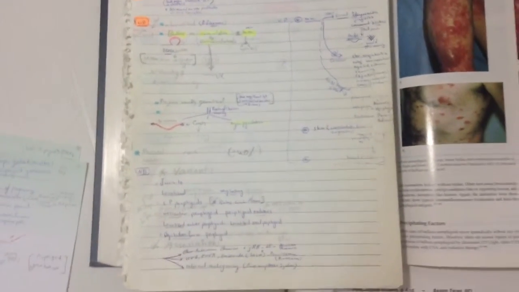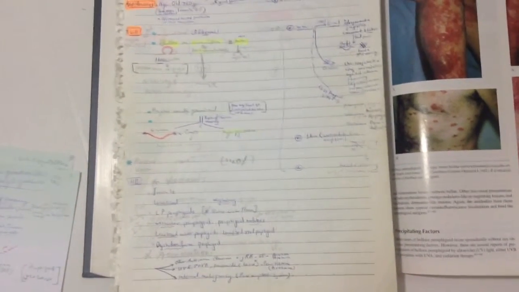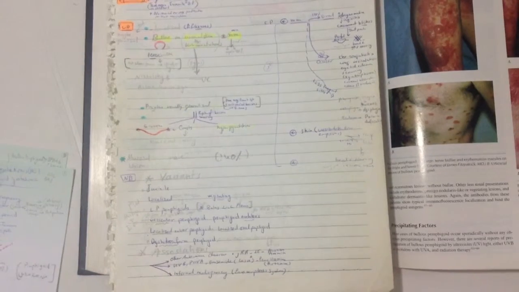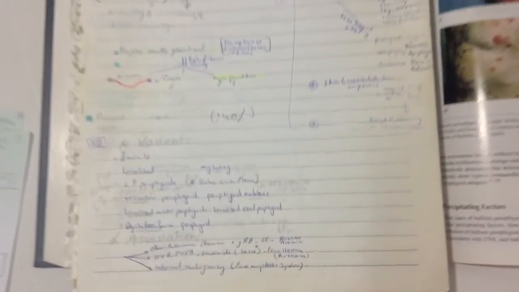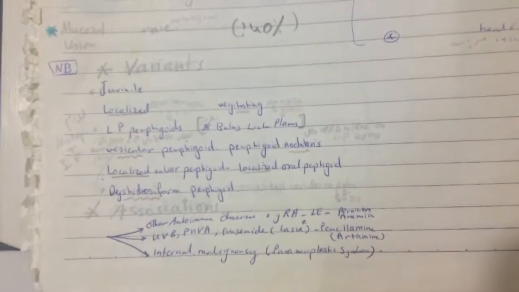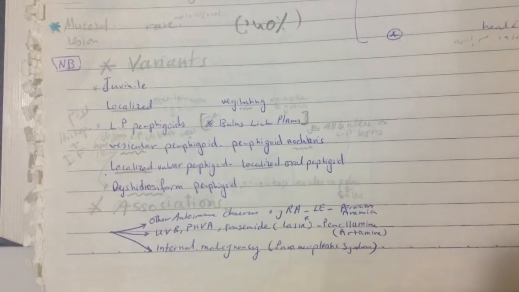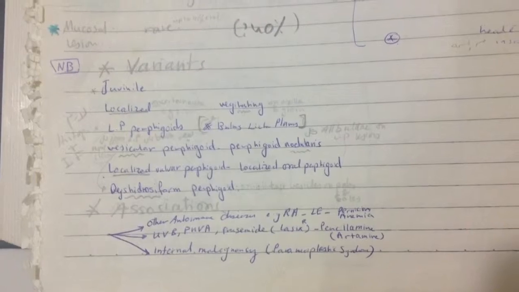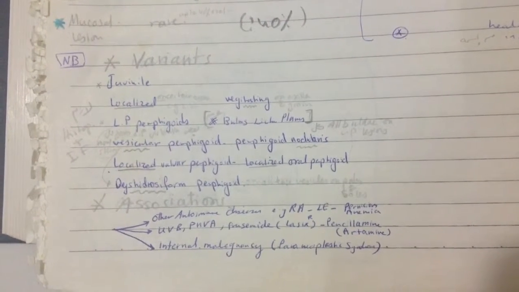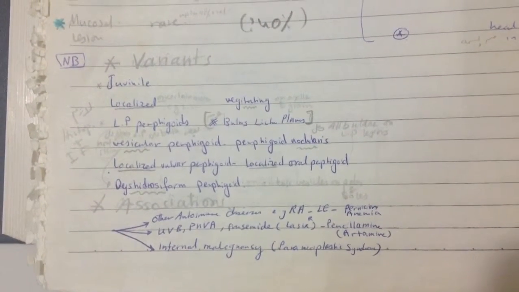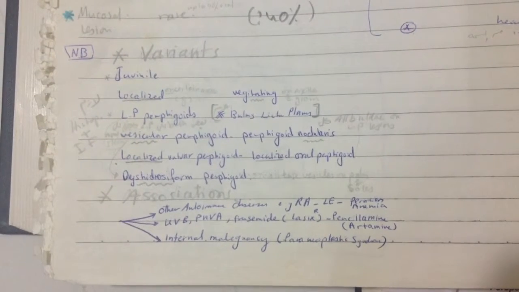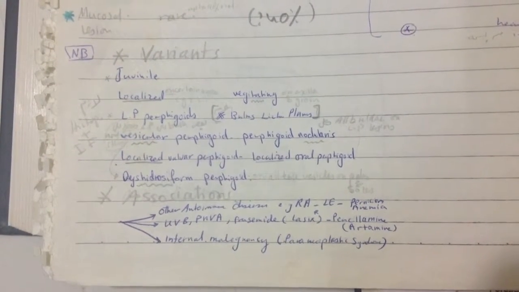There are variants of the disease: juvenile, localized vulval pemphigoid, localized oral pemphigoid, and lichen planus pemphigoides and bullous lichen planus. Of course, there is a differential of bullous lichen planus. In lichen planus pemphigoides, some bullae are on the lichen planus and some on the normal skin.